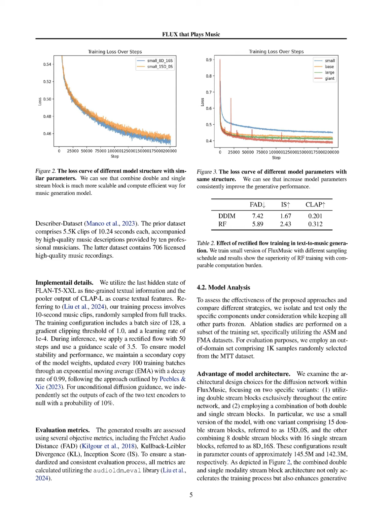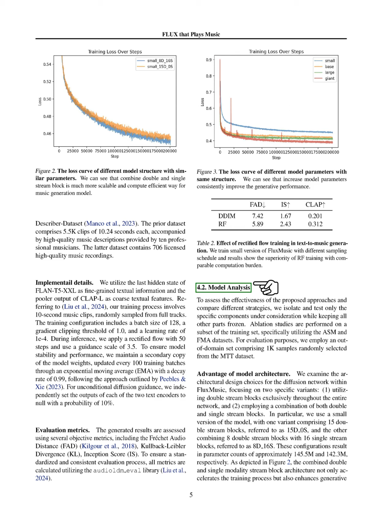Section Summary. In this section, we detail the hyperparameters and configurations of the FluxMusic architecture, which ranges from 142M to 2.1B parameters, and we incorporate synthetic music captions to enhance model performance. We also describe our dataset preparation, evaluation metrics, and the advantages of our architectural choices, highlighting that a mixed structure of double and single stream blocks improves training speed and generative quality.